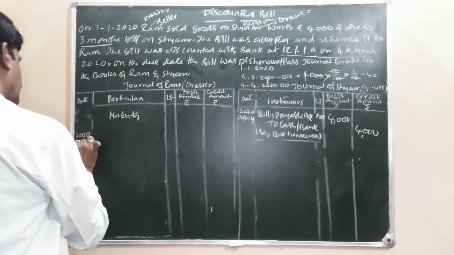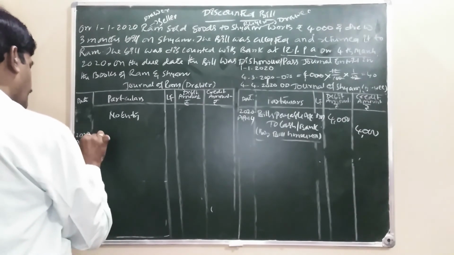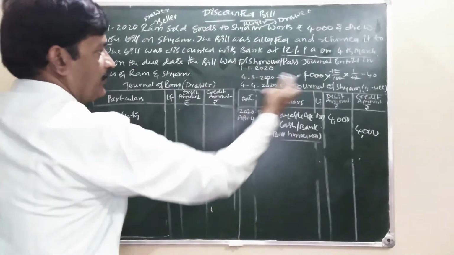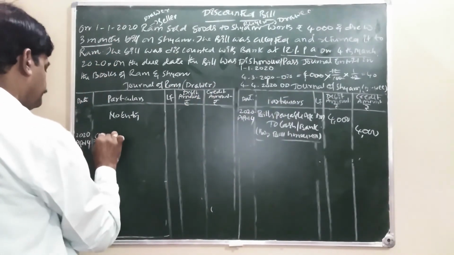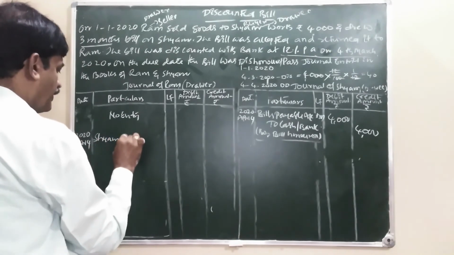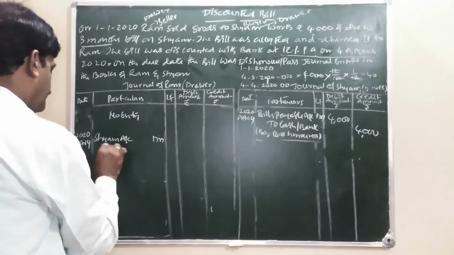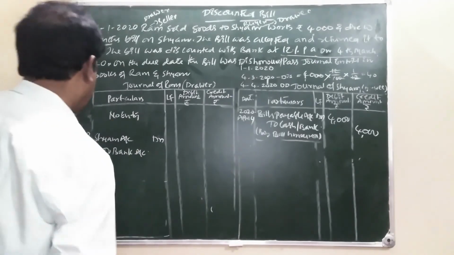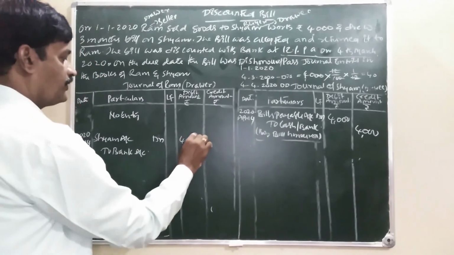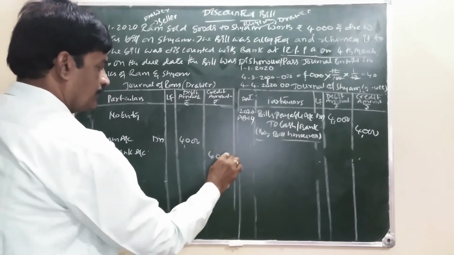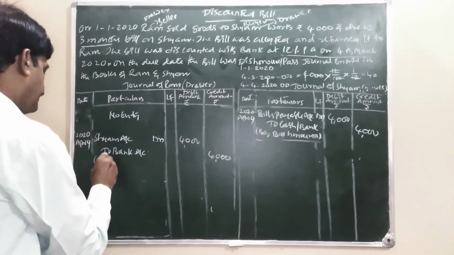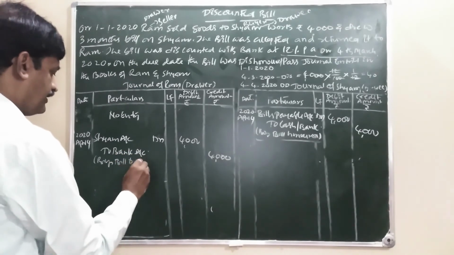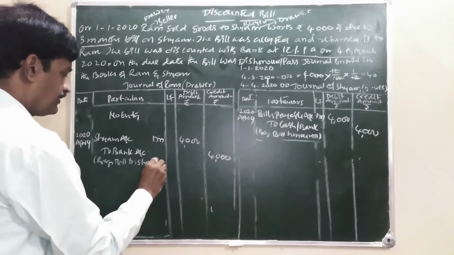2020 April 4th. What is his position? It is due from whom? Shyam. Shyam account debit. Due to whom? Due to bank. 4,000. Being the bill dishonored.